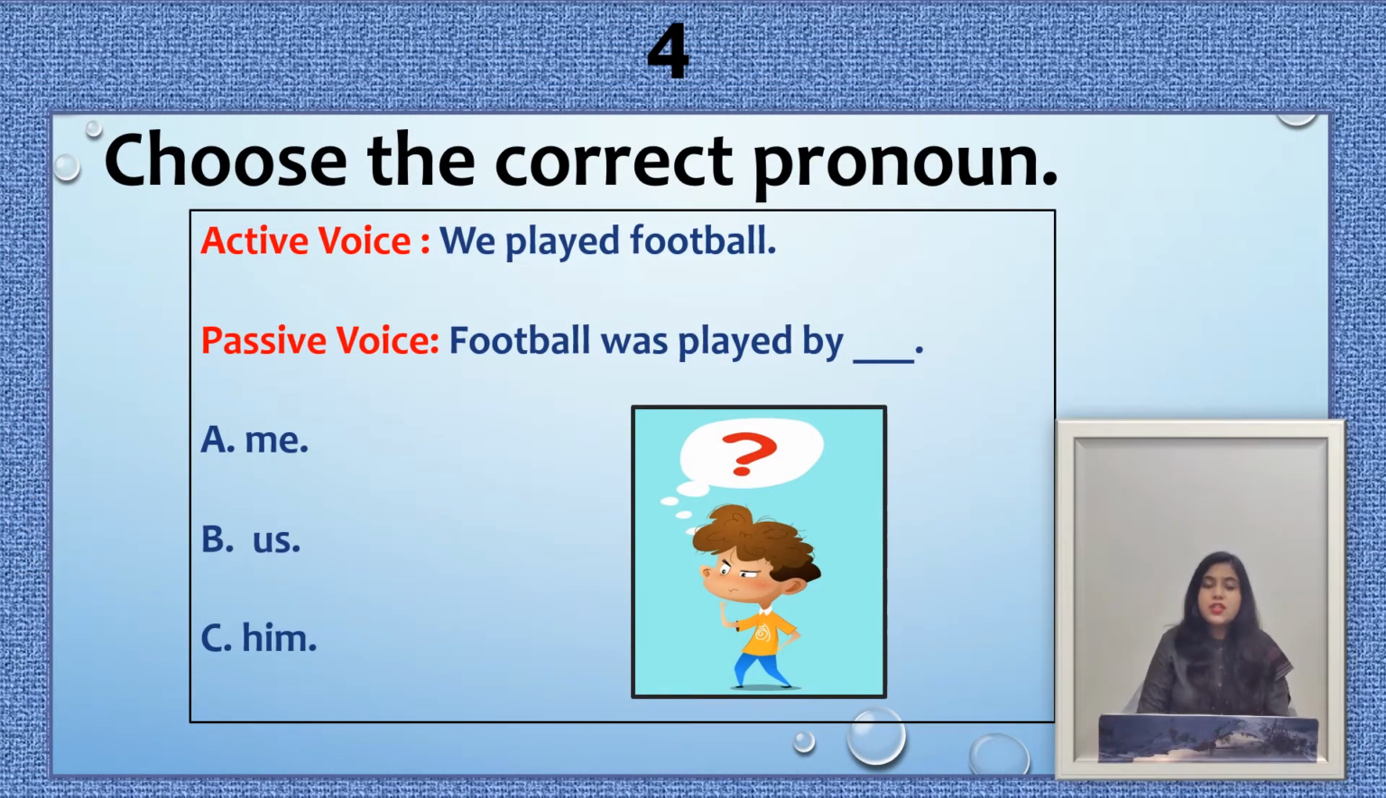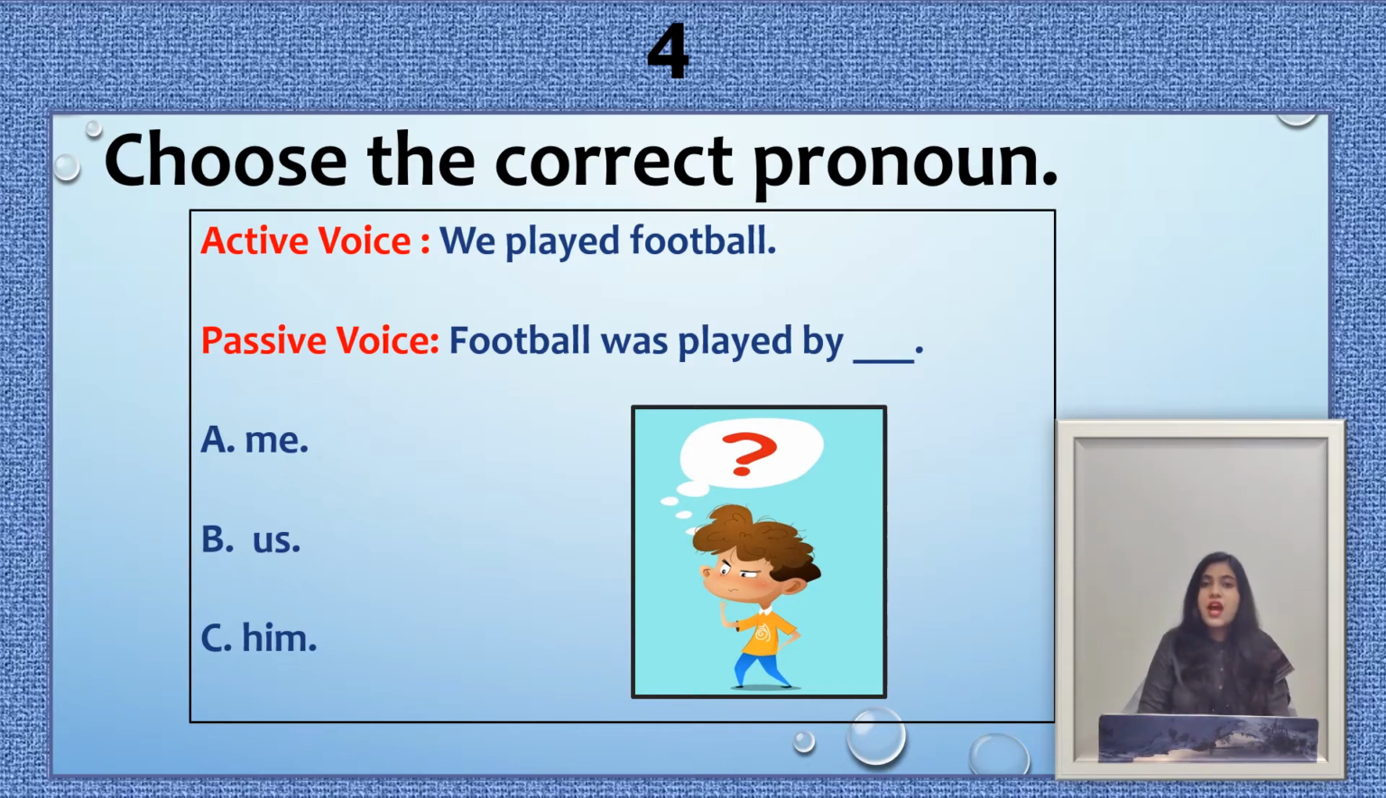The next question is, choose the correct pronoun. And as you can see here in this quiz card, there are two sentences. First is in active voice and the second is in passive voice. And the sentence in active voice is, we played football. And when we change this sentence into passive voice, then it becomes, football was played by dash.